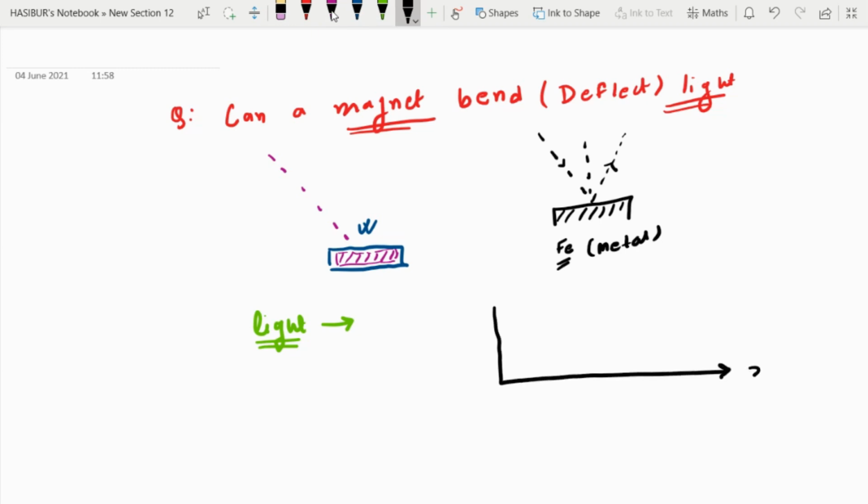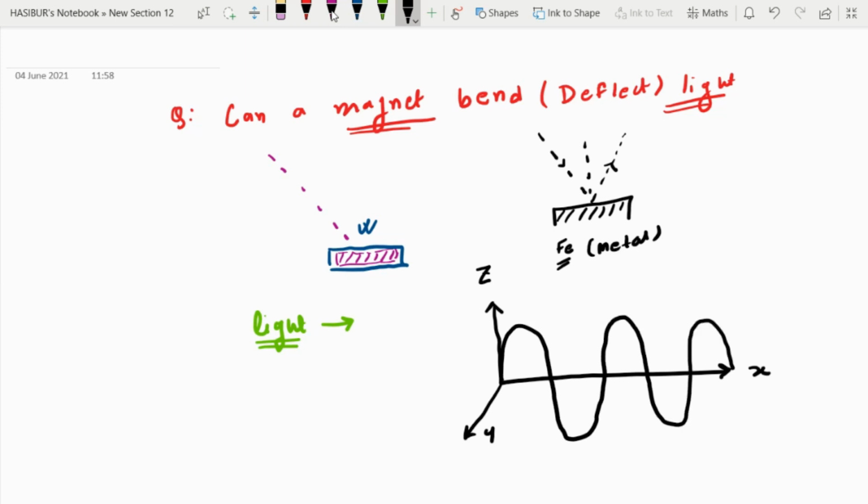This is the x-axis, this is the y-axis, and this is the z-axis. Now the electric field component will be like this. It will oscillate. So the wave is propagating along the x direction.